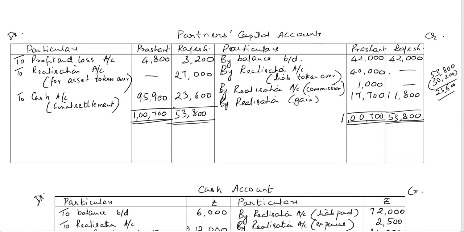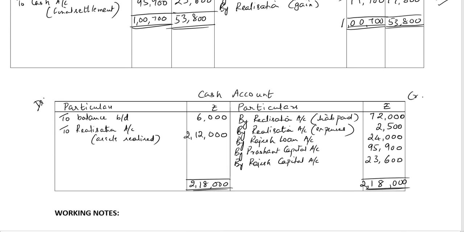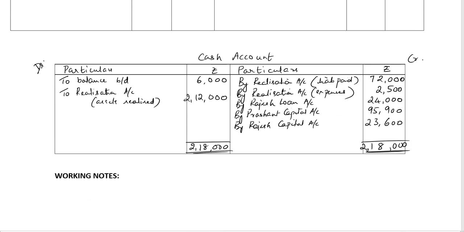Then the partners' capital account. And finally the cash account. We did not have any working notes for this problem.